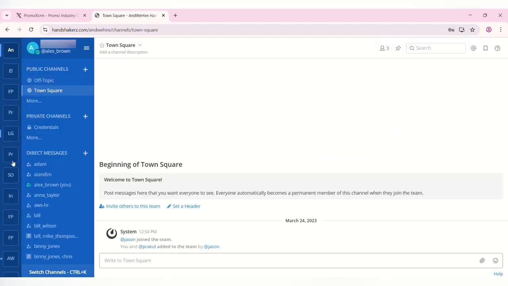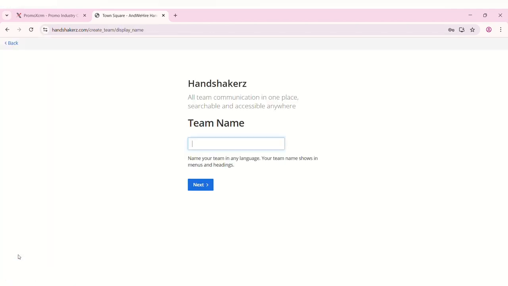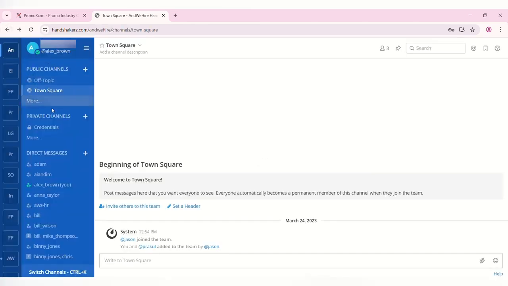Now you can create different teams to keep all your discussions separate. Within your teams, you can create different channels for different purposes and for different teams, like sales team, IT team, production team, etc. You can also create private channels to store private data that you want to share with a selected few team members only, like credentials, reports, etc.